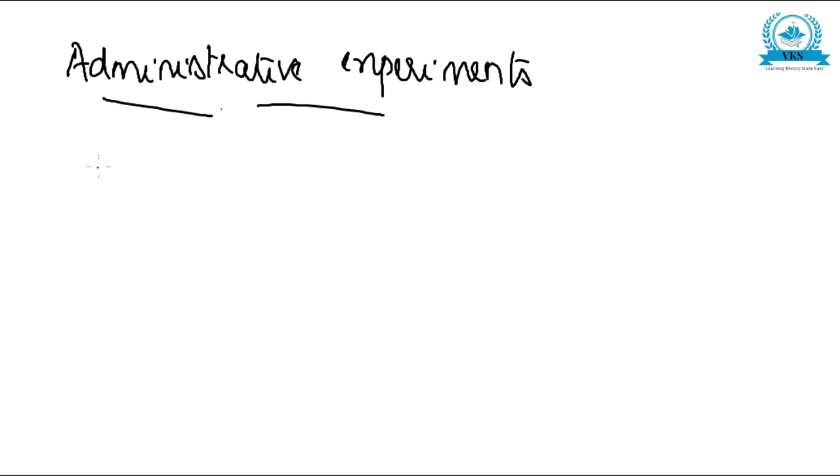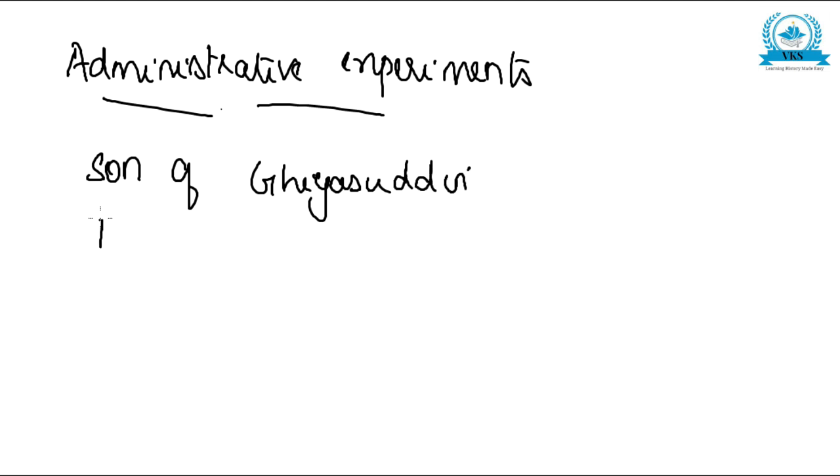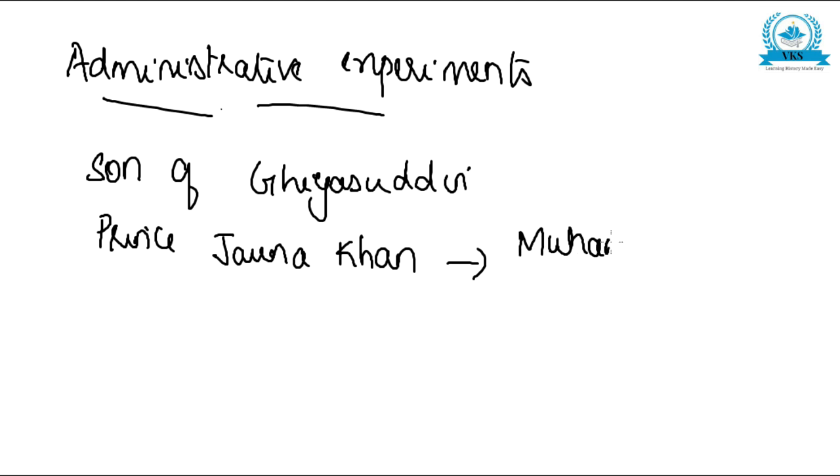Now Muhammad bin Tughlaq was the son of Ghiyasuddin Tughlaq, and his actual name was Prince Jauna Khan. He ascended to the throne with the title Muhammad bin Tughlaq, and he is known for his military and administrative experiments. Now regarding his experiments, the first experiment we are going to see is the increase of taxes in Doab area.